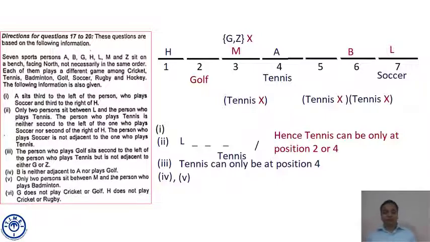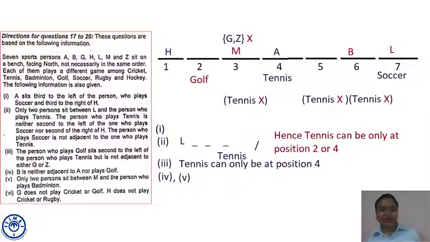Now this we inferred in between. So we place the position of M. Now this helps us in decoding statement 5. Only 2 persons sit between M and the person who plays badminton. M is at seat number 3. Left or right is not mentioned. 2 persons in between means 3 places to its left, but there is no position. So the only possible case is to the right.